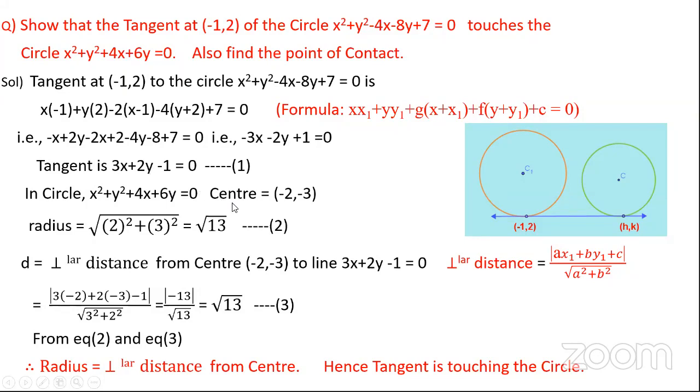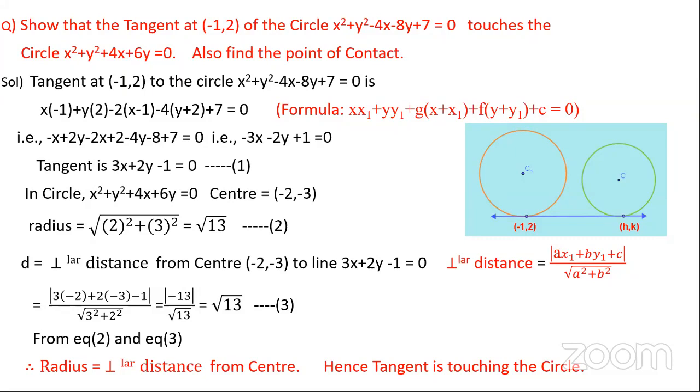I repeat the process. You take the tangent of the first circle. After getting it, you take the second circle, find the radius, and also find the perpendicular distance from the center of the second circle to the line you got, which is the tangent.